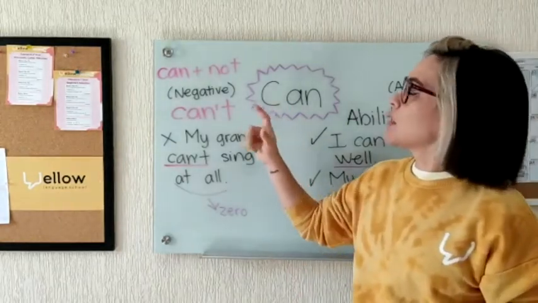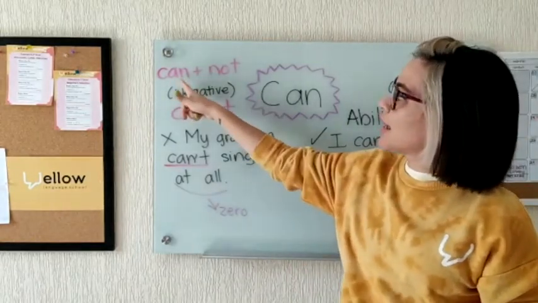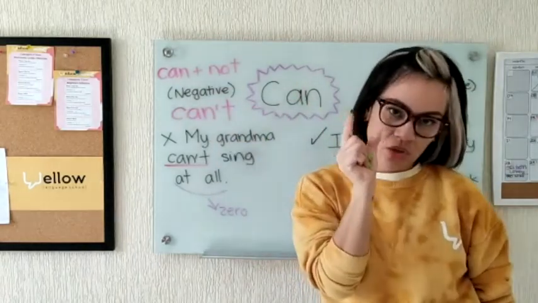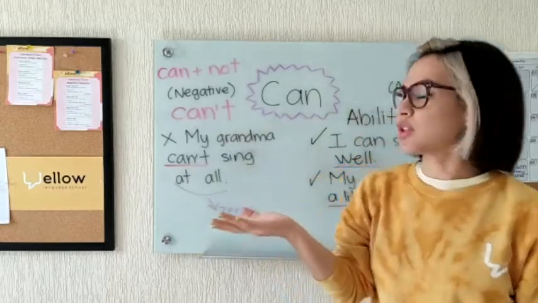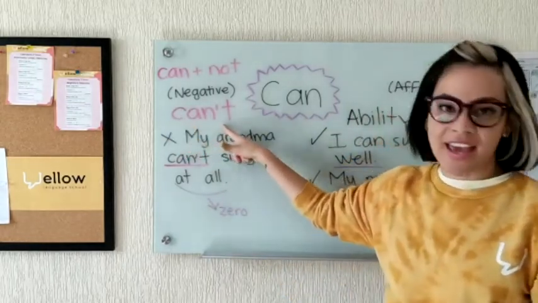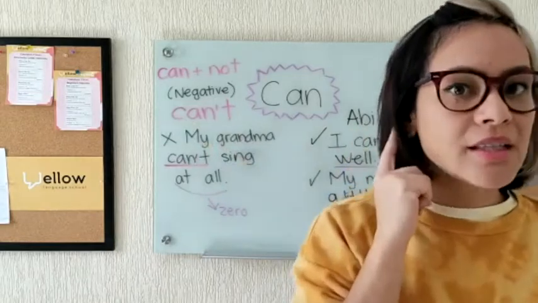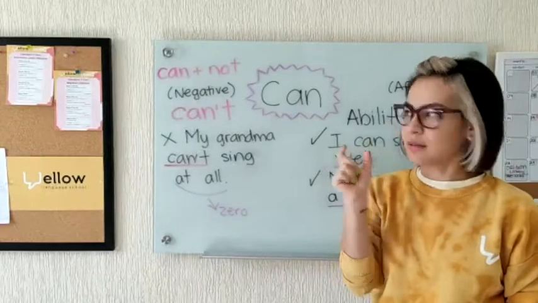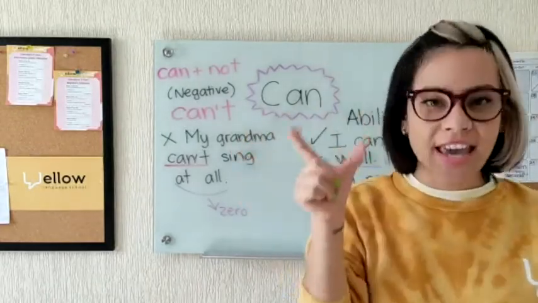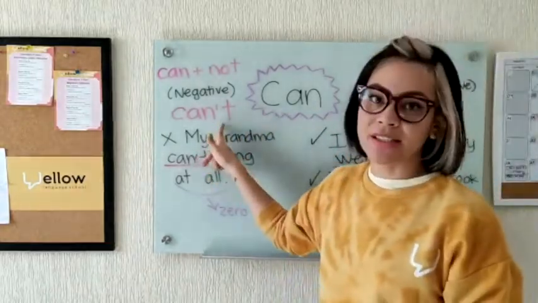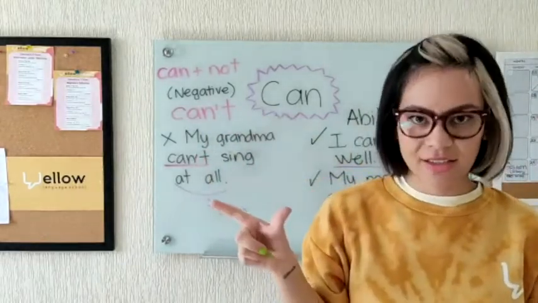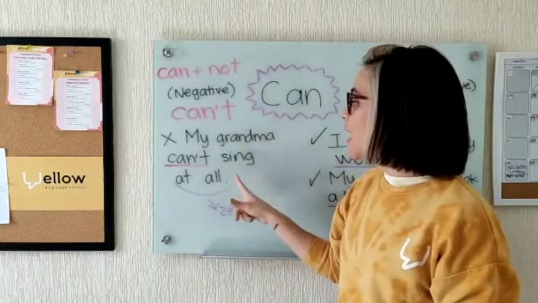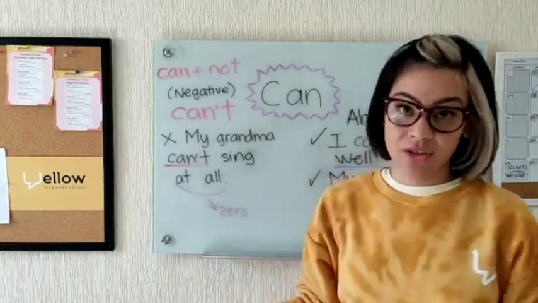What about the negatives? Well, the negative will be can plus not, and at the end we make the contraction. You know, in English it's very common to use contractions, so it will be can't. Can't. Listen to the pronunciation, it's different. Can, it's shorter. Can, can't, can't. We put more emphasis on the can't. No, I can't. Okay, so my grandma can't sing at all.